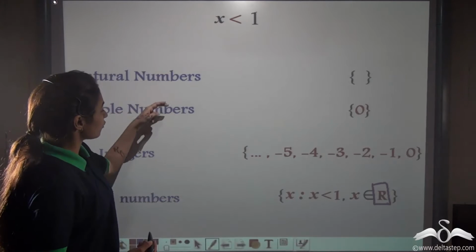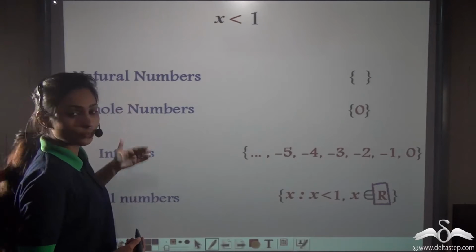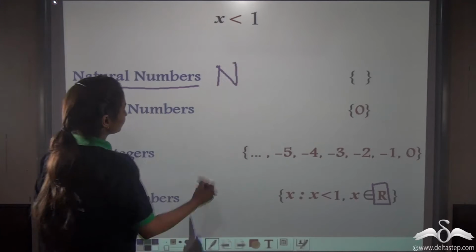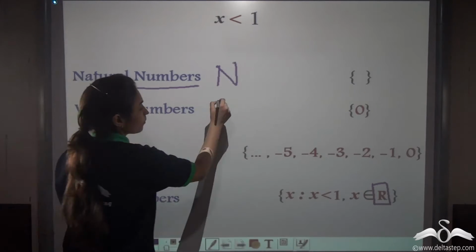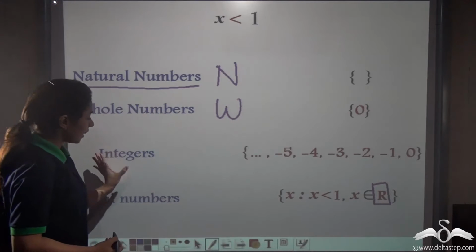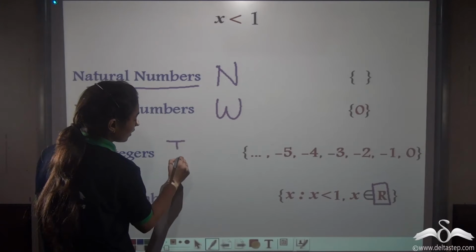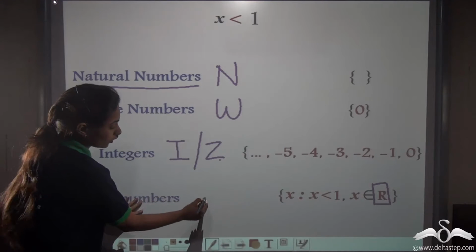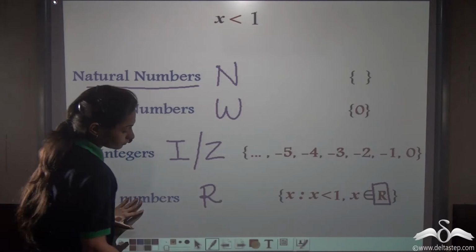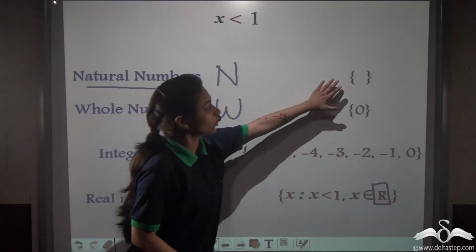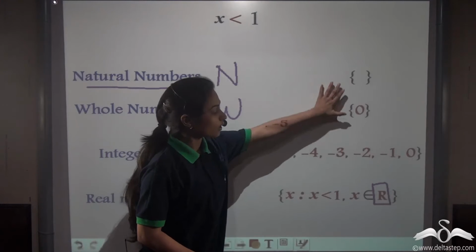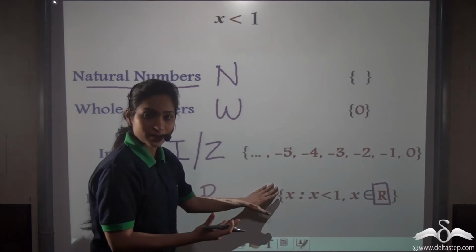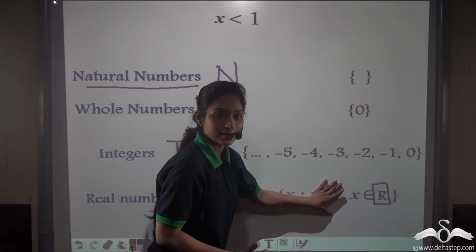You can see that here we have denoted real number by the capital letter R. So are there letters for these also? Yes. Natural numbers are denoted by the capital letter N. Whole numbers are denoted by the capital letter W. Integers are denoted by the capital letter I or Z. And real numbers, as I have already told you, capital letter R. Well, if you want, you can also denote these in set builder form also. All these are sets. It's just that these are written in roster form, a different way of representation of sets, and this is written in set builder form.